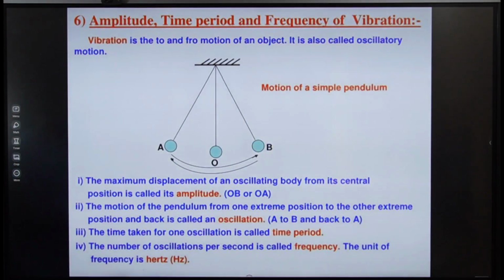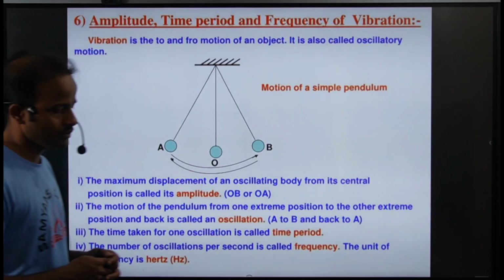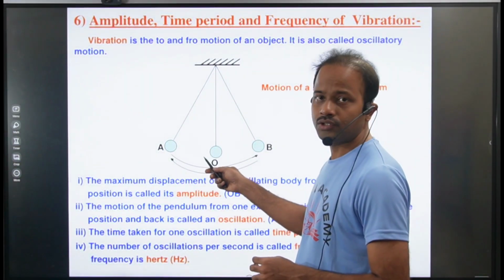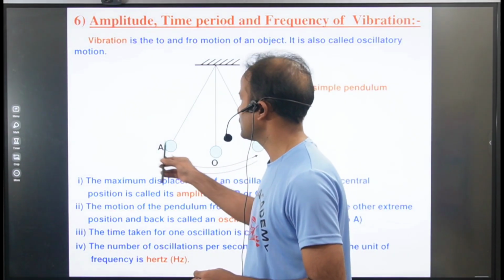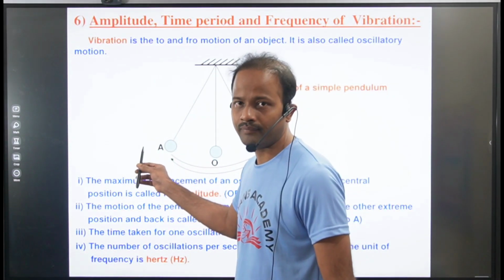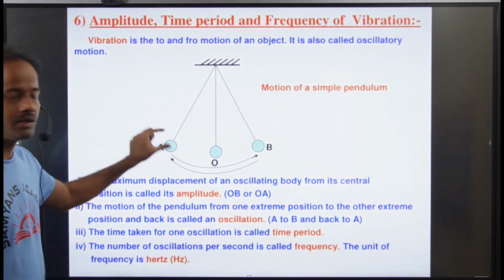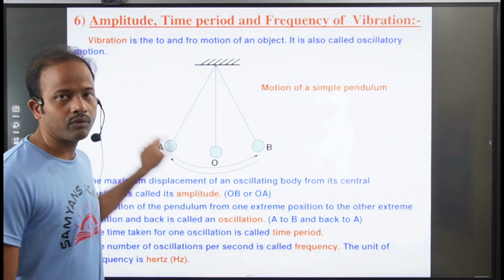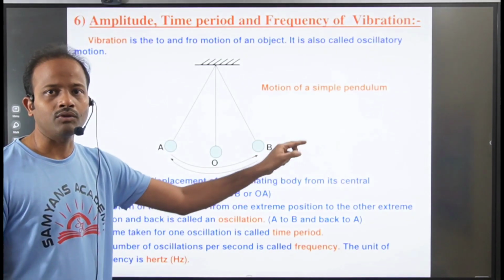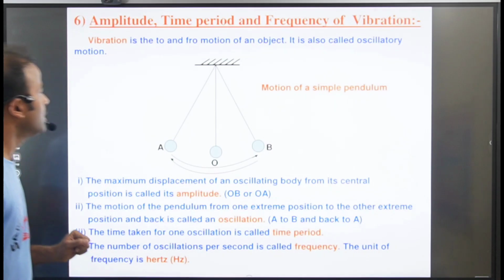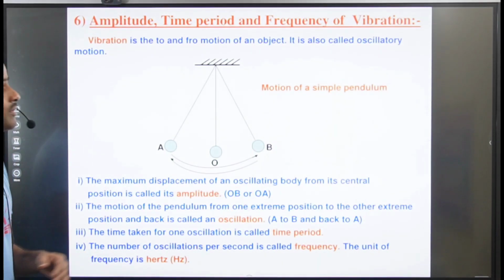Now here we have some words: amplitude, time period and frequency of vibration. Vibration means, you take one pendulum. Here we have one pendulum. Just take this pendulum up to the point A. From here you leave it. Then it will get a to and fro motion like this: A to B, B to A, through the mean position O. It will vibrate like that. Such vibrations we call oscillatory motion.